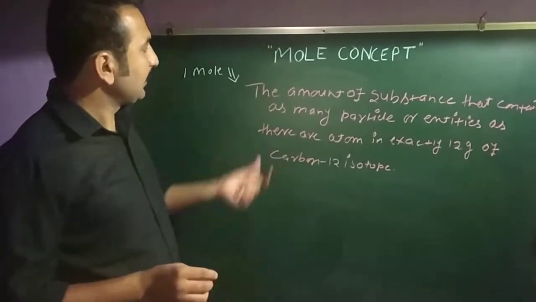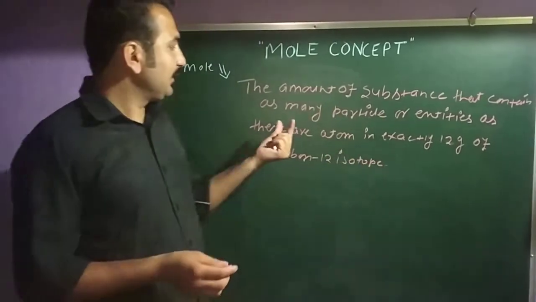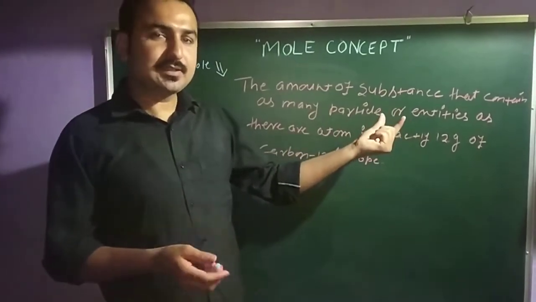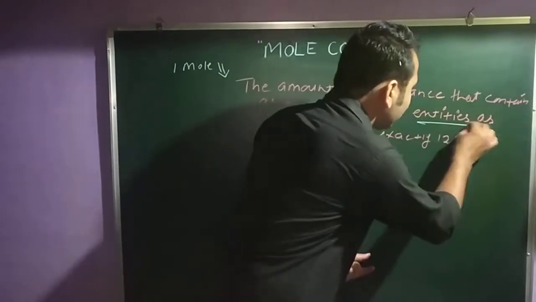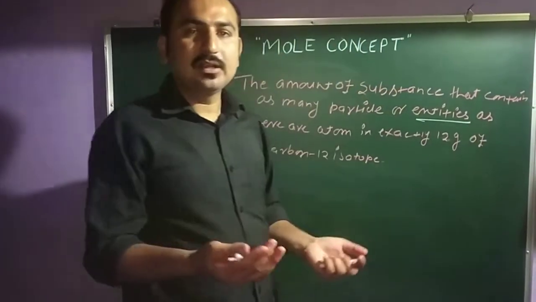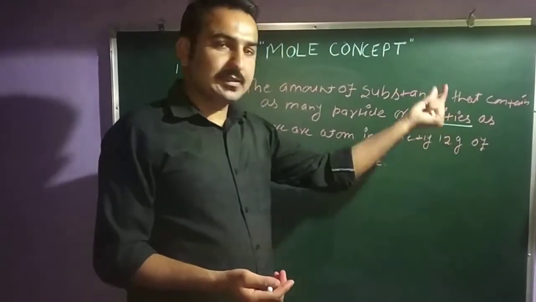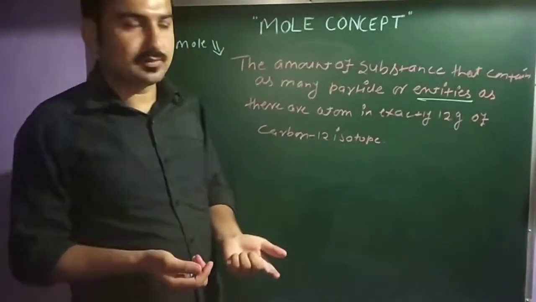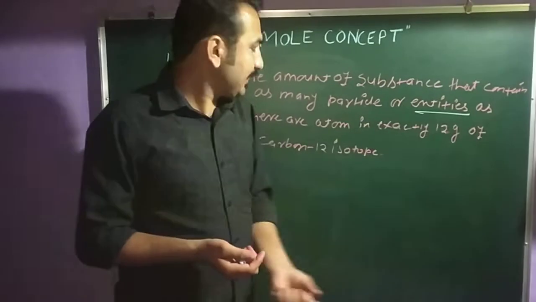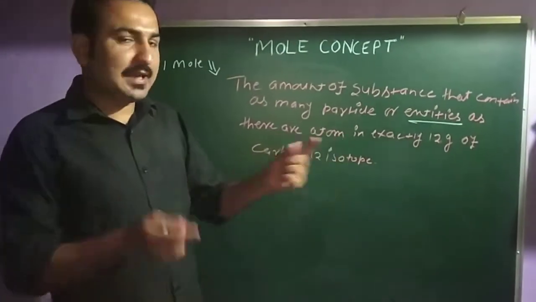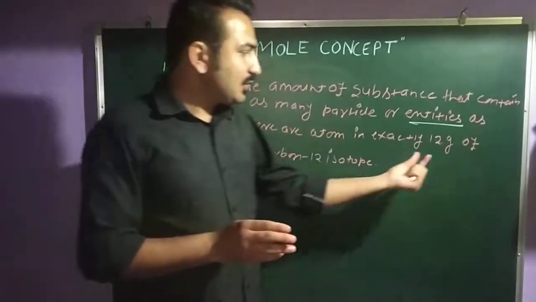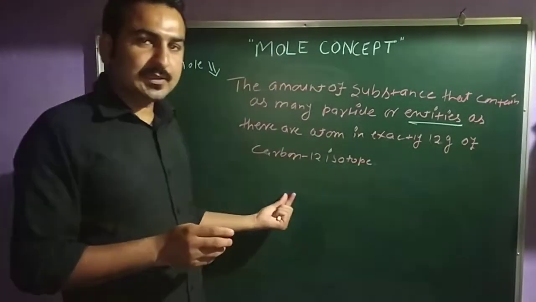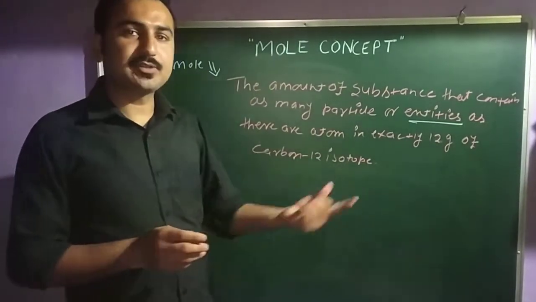1 mole: the amount of substance that contains as many particles or entities. Entities means atoms, molecules or ions. That means entities stands for these three: the ions, atoms and molecules. Clear? The particles or entities are as many as there are atoms in exactly 12 gram of carbon-12 isotope.